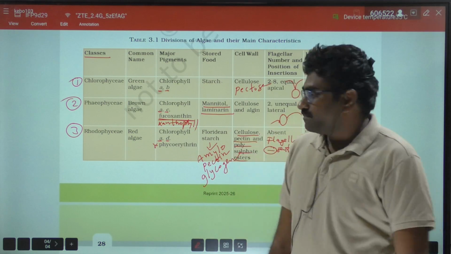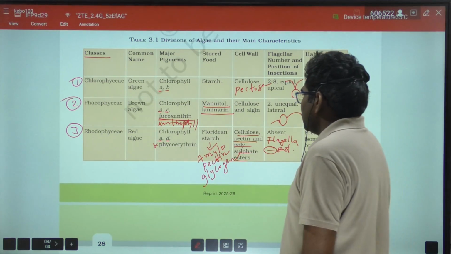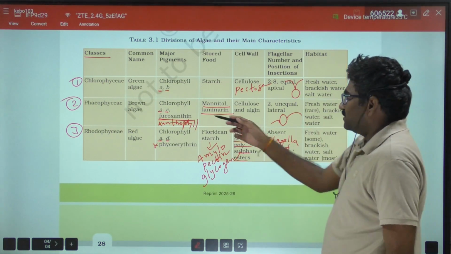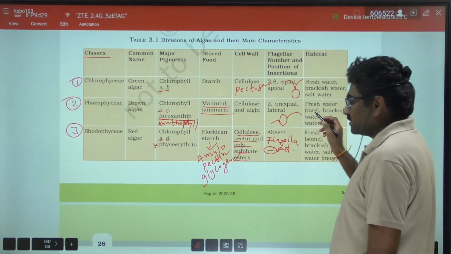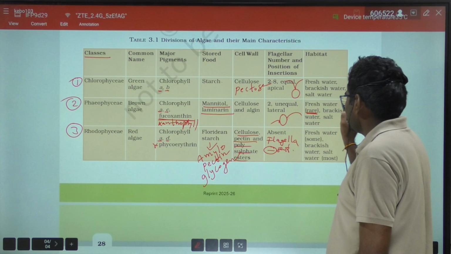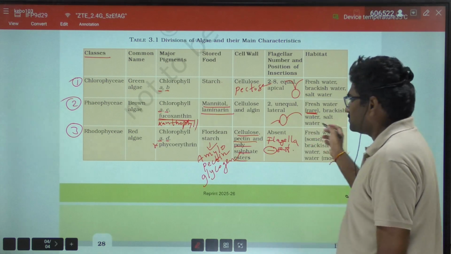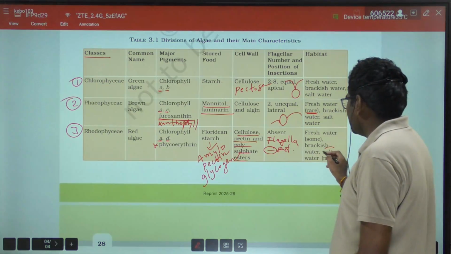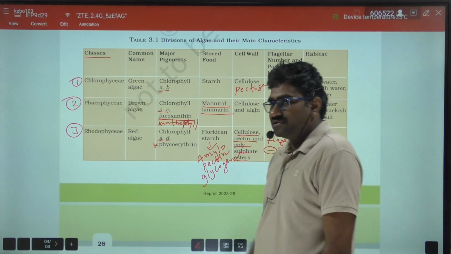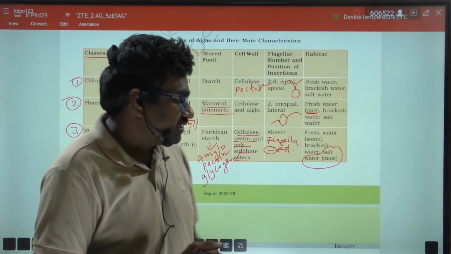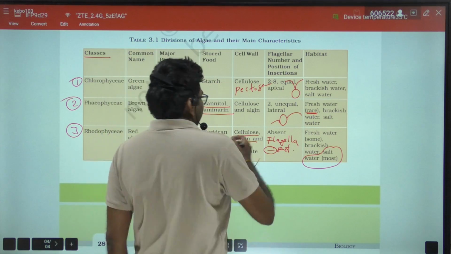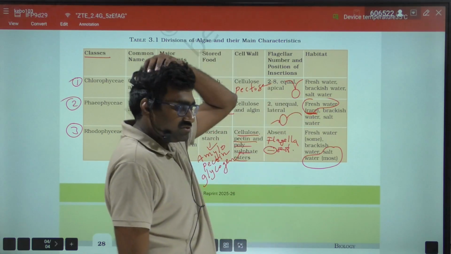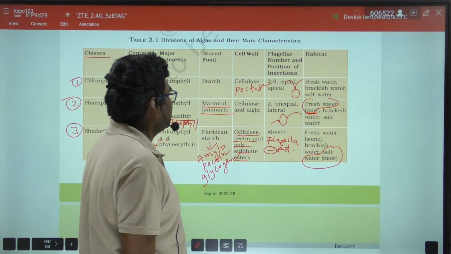Very important, flagella absent. And habitat: Chlorophyceae, freshwater, brackish water, salt water, and Phaeophyceae, freshwater, rare. So freshwater, rare, remember, very important, and brackish water, salt water. Rhodophyceae, freshwater, brackish water, so mostly salt water. Rhodophyceae is found mostly in salt water. So Phaeophyceae rarely in fresh water, most in brackish and salt water, right?